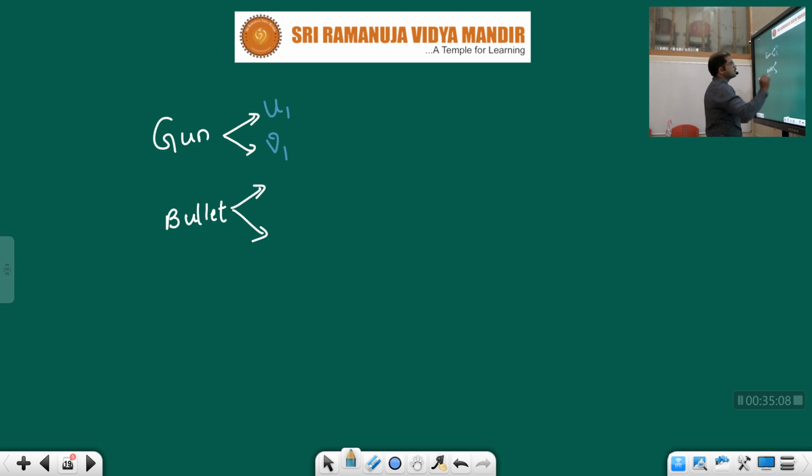For the bullet, the initial velocity is u2 and the final velocity is v2. Let us consider the mass of the gun as m1 and the mass of the bullet as m2.